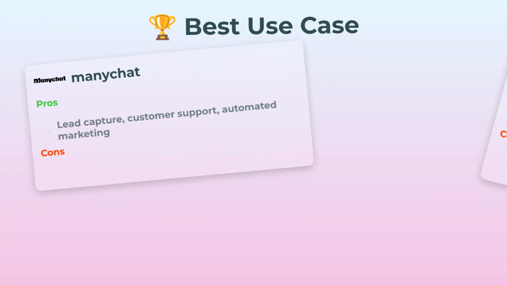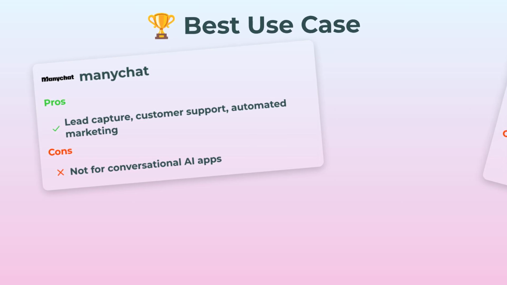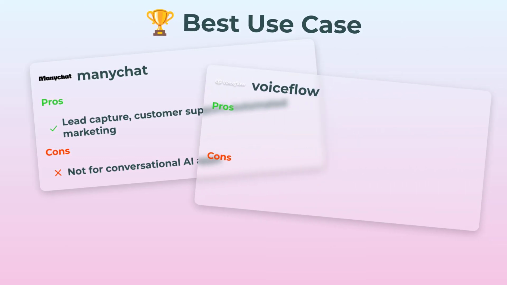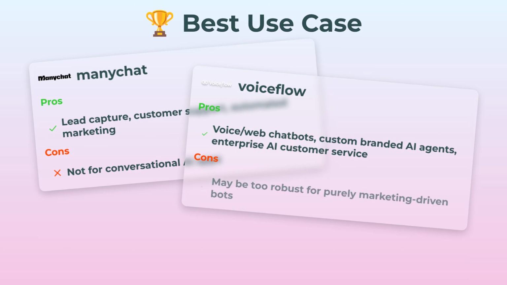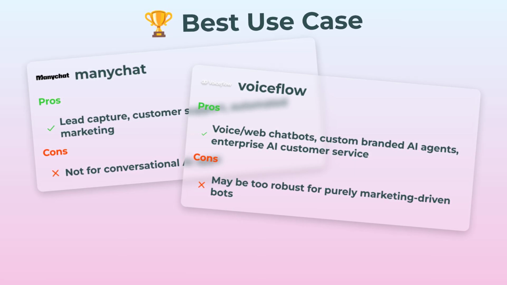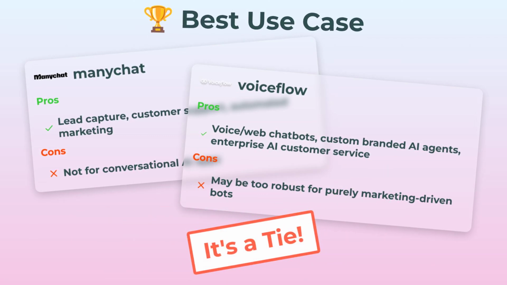Last on our list, best use case. ManyChat absolutely rocks for lead capture, customer support, and automated marketing on socials. But if you're dreaming up some next-gen AI conversational app, not the tool for you. Voiceflow? It's perfect for building voice and web chatbots, custom AI agents, or even rolling out full enterprise-grade support. If you're only doing marketing, maybe it's overkill. But for anything more complicated, it shines. But honestly, each platform is the best for their own crowd. So, gotta call this one a tie.